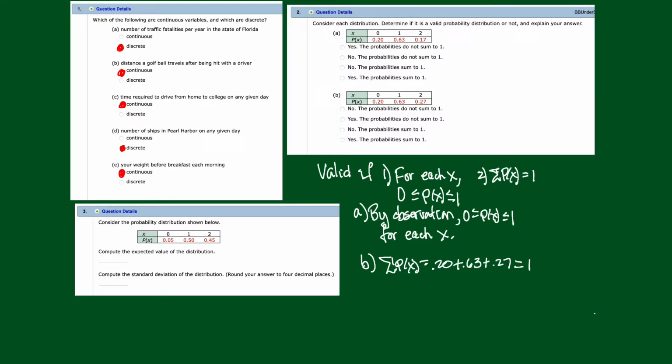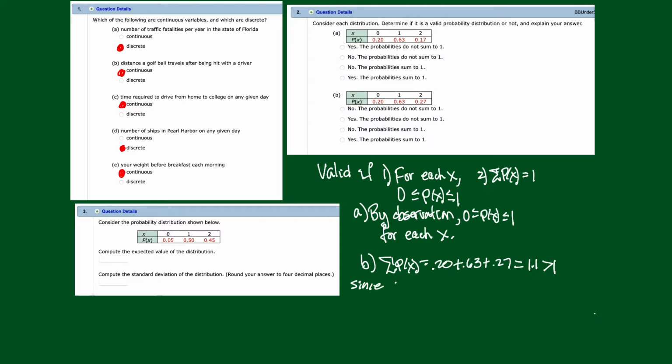That adds up to 1.1, which is greater than 1. So this is not going to work, right? So I could write a sentence. Here's what I would say.